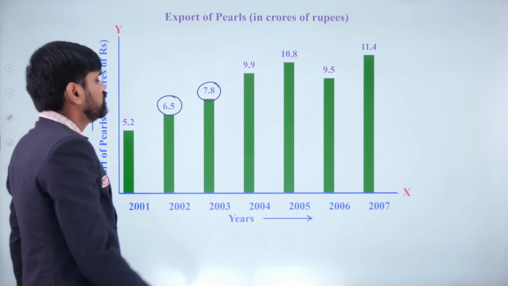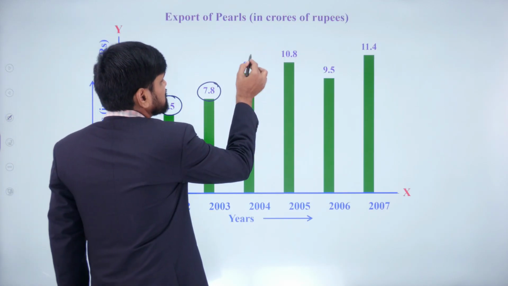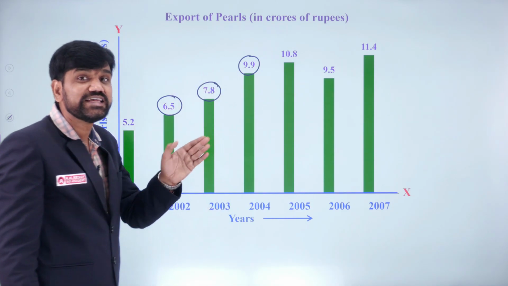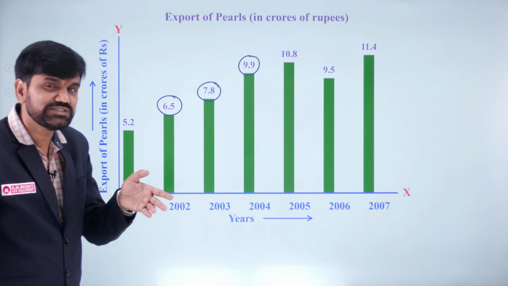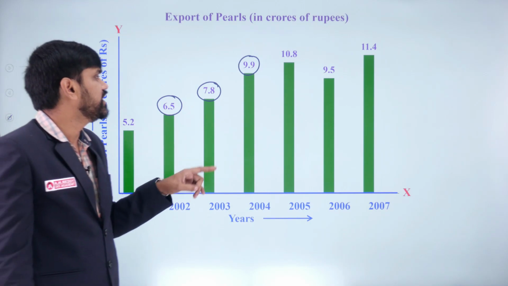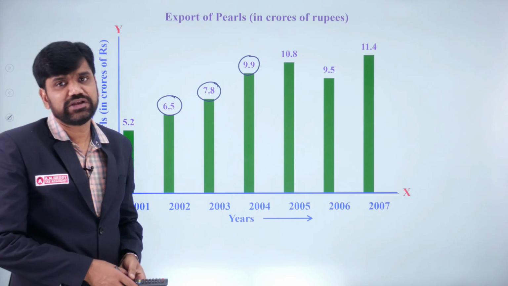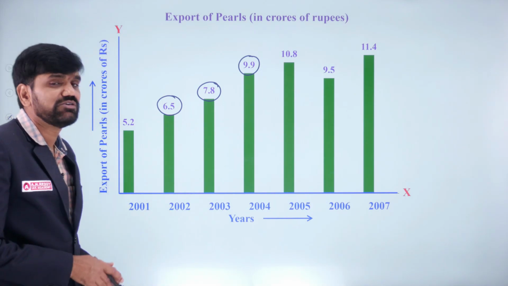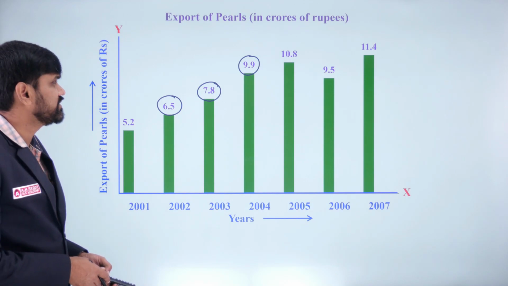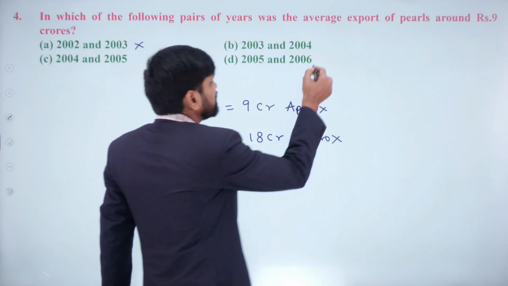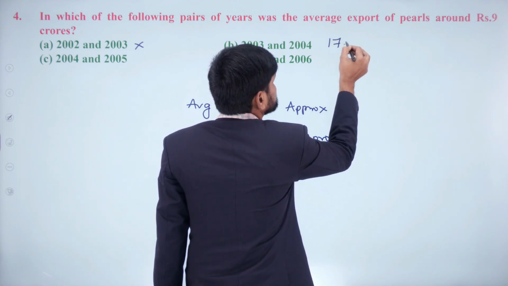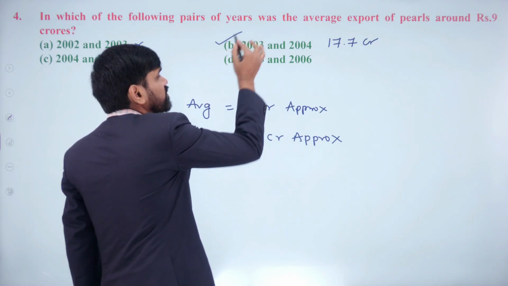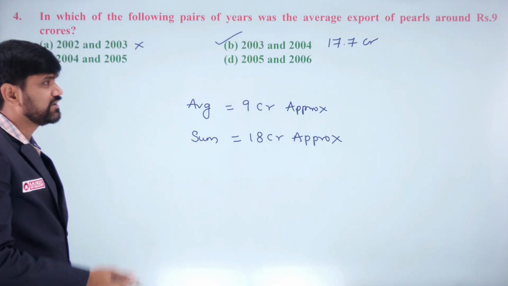2003, 2004. If I test this, one is below average and one is above average. There is a chance that the average may be 9. Now add it. 9.9 plus 7.8. 99 plus 78 will give you 177, so 9.9 plus 7.8 gives 17.7. Hence I can say that this is approximately 18 crores. So that should be your answer. Let us check further if you want.